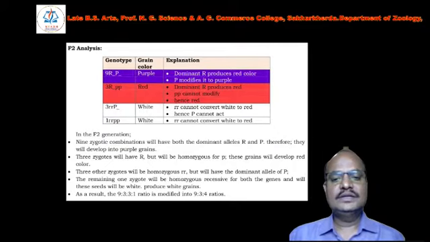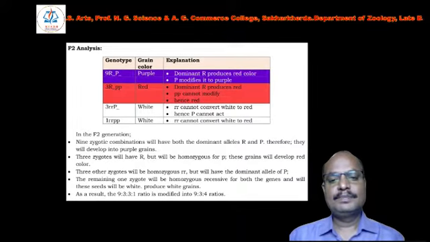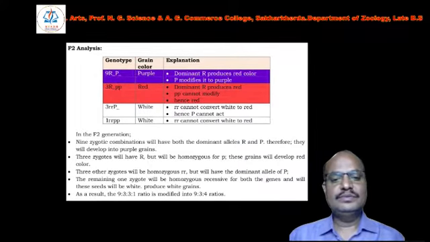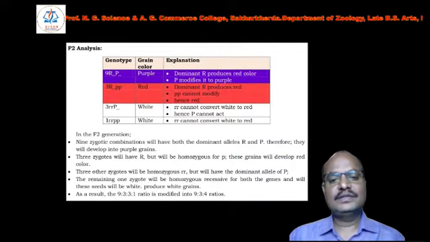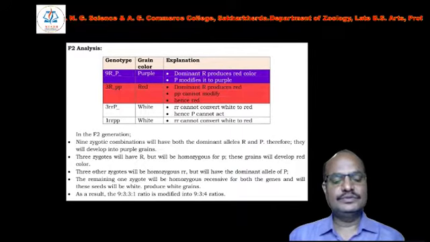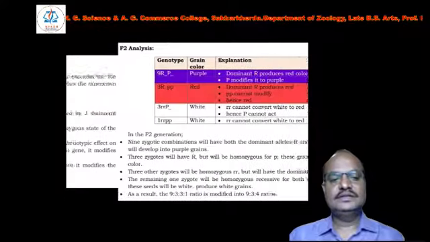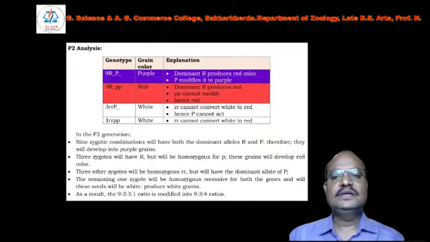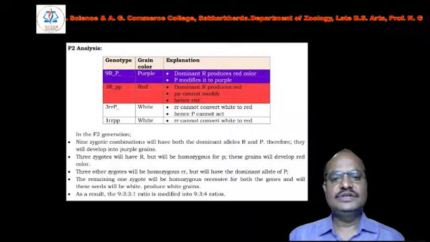In the other case, 3 other zygotes will be homozygous small r but will have the dominant allele capital P. The remaining 1 zygote will be homozygous recessive for both genes, and these seeds will be white. Both of these produce white grain. As a result, the 9:3:3:1 ratio is modified into a 9:3:4 ratio. In this way, we can study supplementary gene interaction.